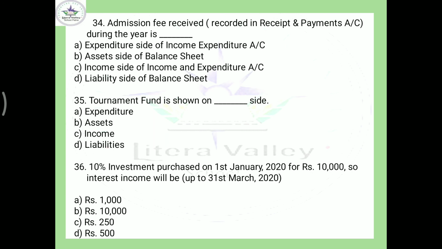Next, 10% investment purchased on 1st January 2020 for rupees 10,000. So you have to find out the accrued income that the firm would have earned till 31st of March. And obviously, what is the formula? If you remember your 8th standard class, I is equal to P into R into T by 100. So the same reference you need to calculate here, only instead of principal, you have to write the investment amount. So 10,000 into 10 by 100 into 3 by 12, and your answer should be C, 250.